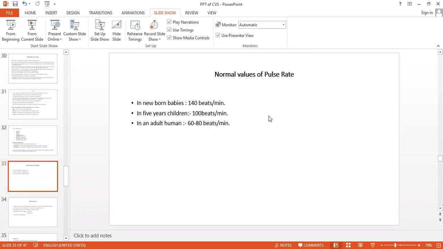Normal values, how much? In newborn babies, it is higher than the adult one. How much is it? 140 beats per minute. In 5-year-old children, it is 100 beats per minute. And in the adult, normally it is 60 to 80 beats per minute. These are the normal values of the pulse rate.